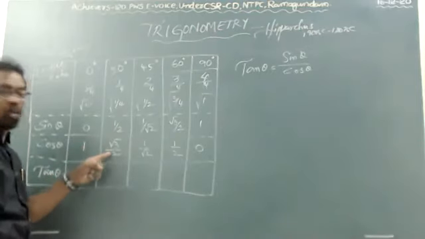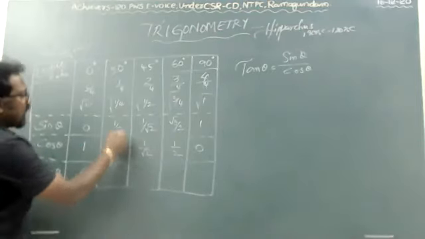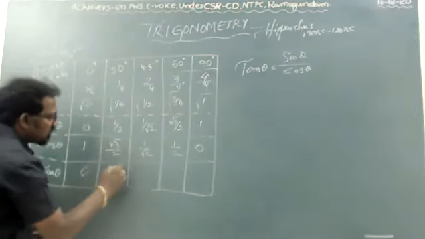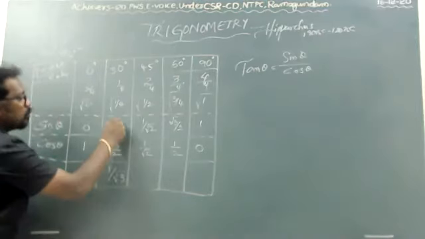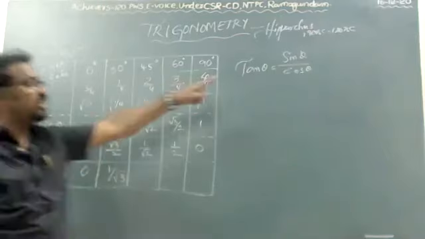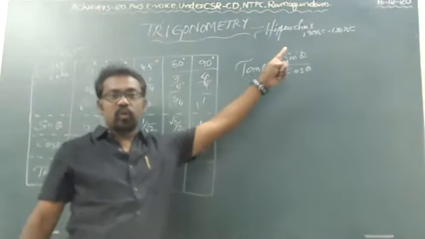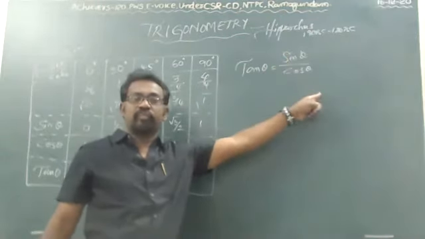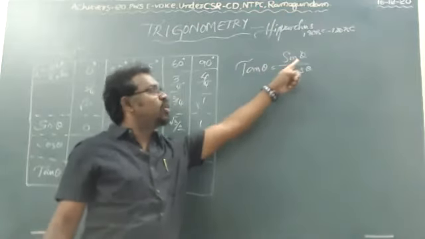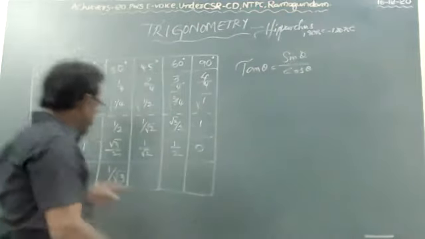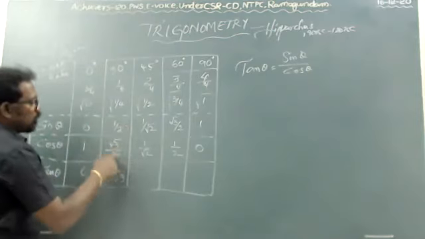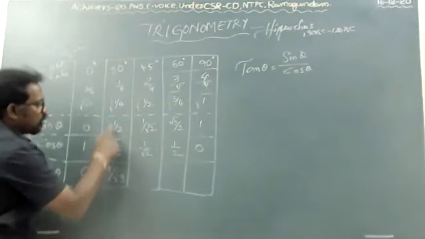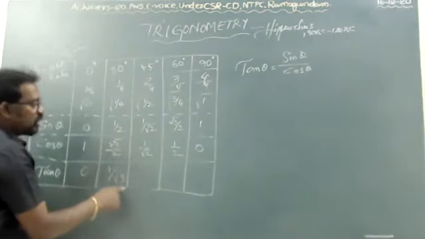See, 1 by 2, root 3 by 2. The 2 and 2 will get cancelled, and the remaining is 1 by root 3, because the formula is sin by cos. Tan is equal to sin by cos. Okay, children? Tan is equal to sin by cos. So see here, 1 by 2, root 3 by 2. The 2 gets cancelled, and the remaining is 1 by root 2.